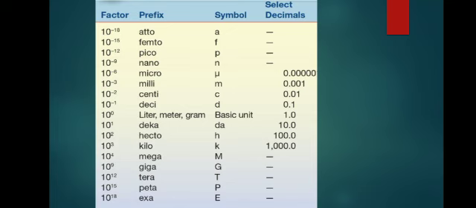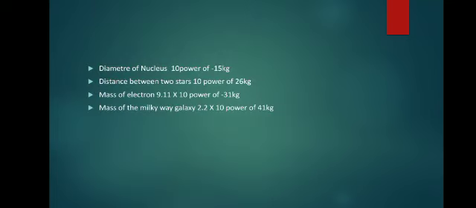10 power minus 2 means centi, that is 0.01, and we use a small letter c. 10 power minus 3 means milli, 0.001, and we use a small letter m as the symbol. 10 power minus 6 is micro, so 6 digits must come after the point. Likewise, nano means 10 power minus 9, pico means 10 power minus 12, femto means 10 power minus 15, and atto means 10 power minus 18. Likewise we are using that.